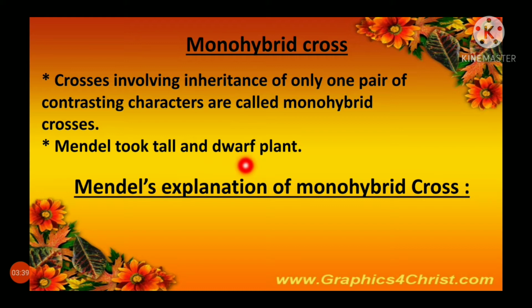He wanted to cross both tall and dwarf and see what results will be coming. Mendel's explanation of monohybrid cross. Students, let's see how he did this monohybrid cross. Mono means one, using only one character, that is the height of the plant.